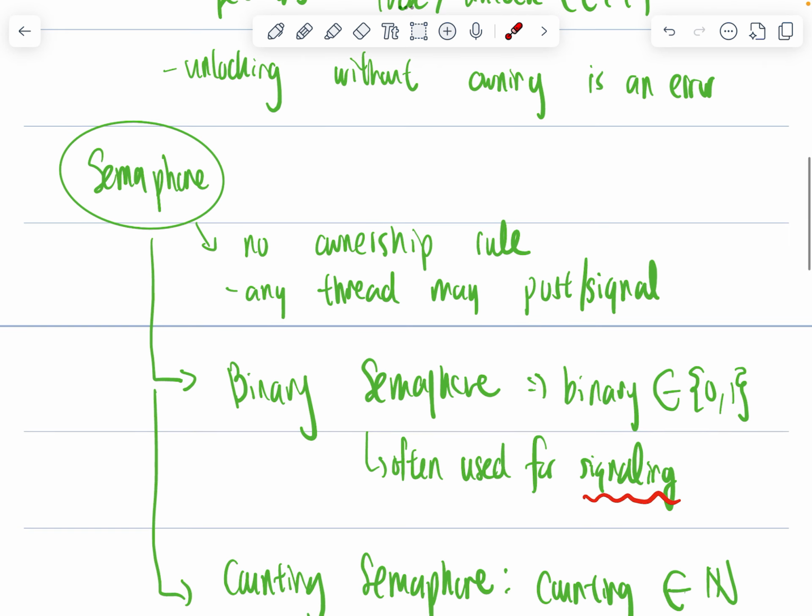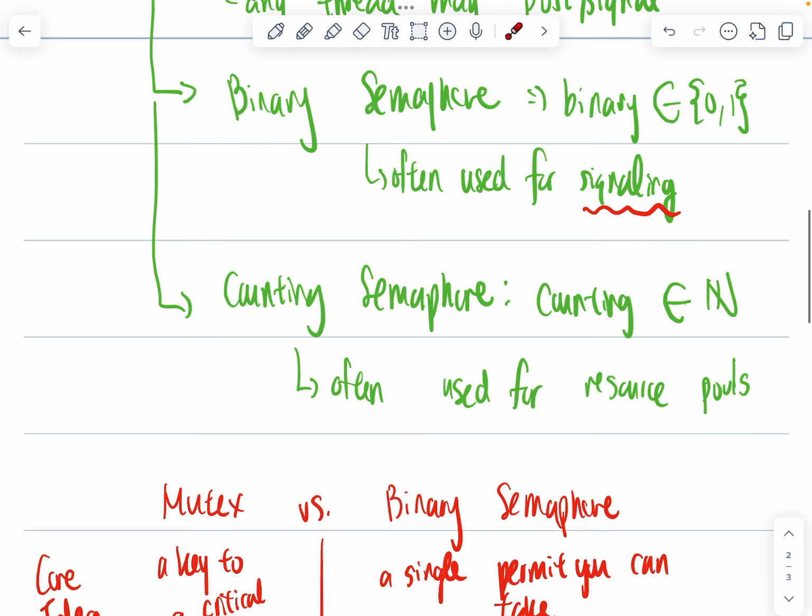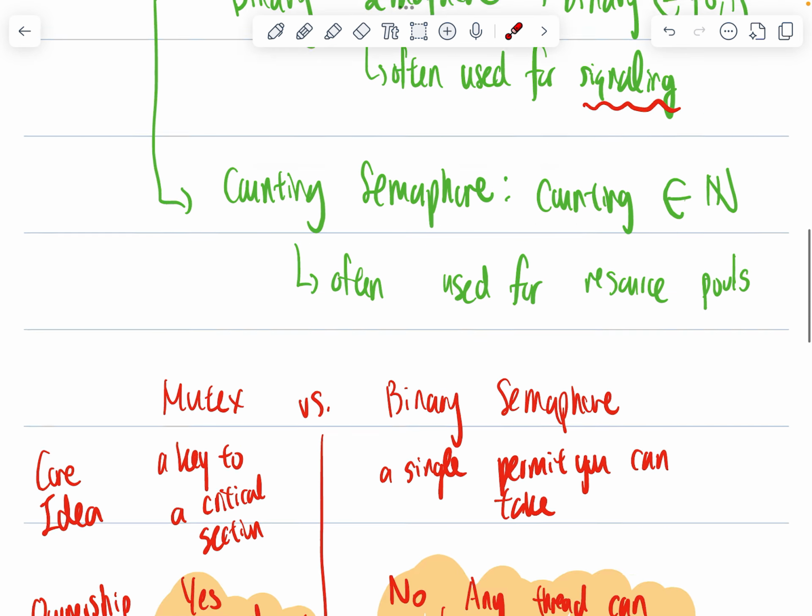So there's no ownership rule. Any thread may post or signal. A binary semaphore can be 0 or 1, and is often used for signaling. A counting semaphore can be as high as you want, often used for resource pools.